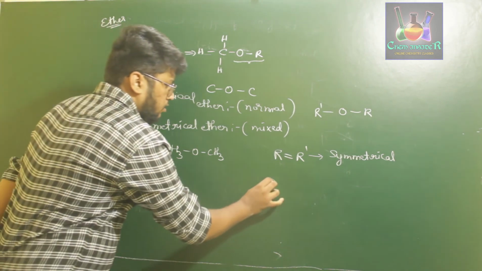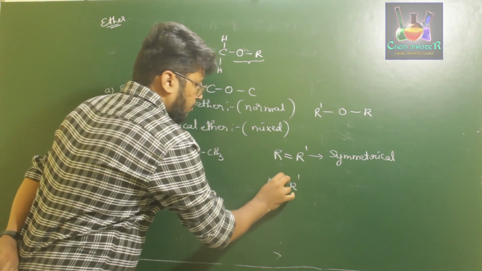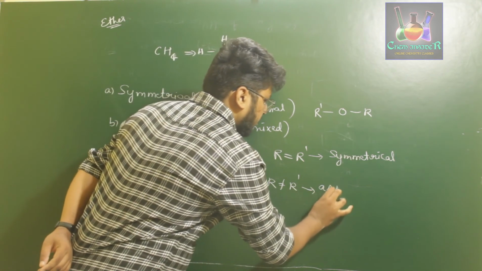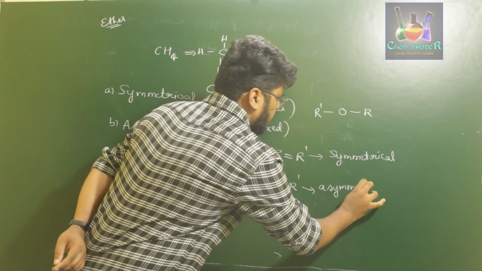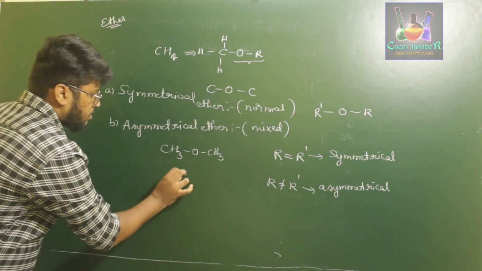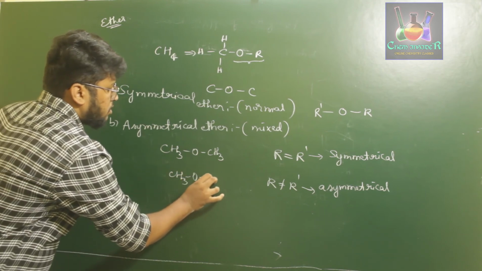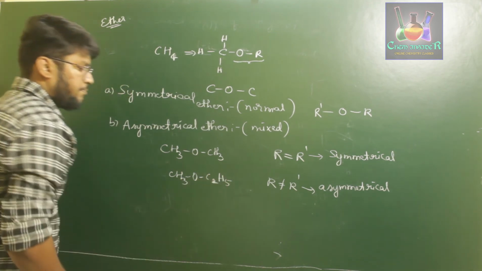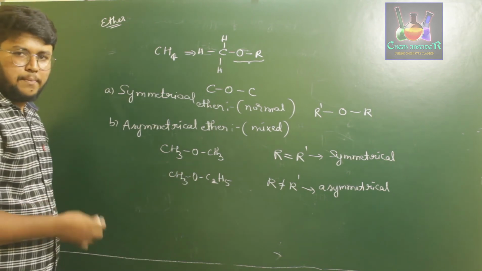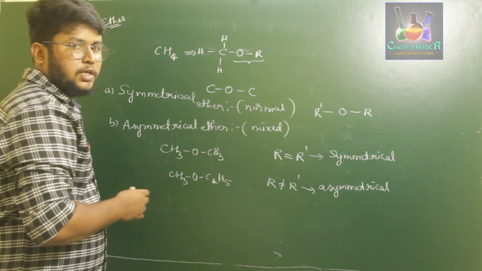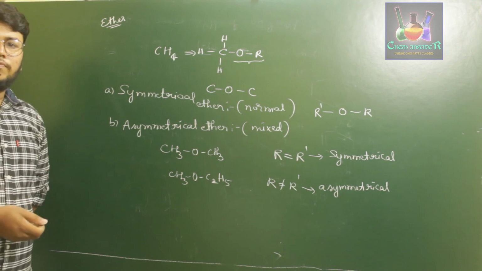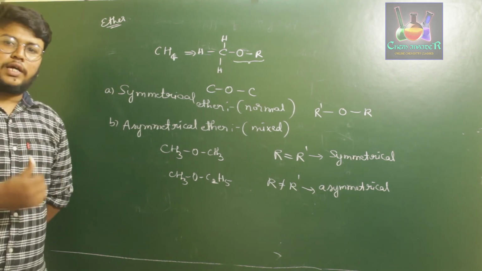If R is not equal to R prime, then we obtain asymmetrical ether, where CH3OC2H5 can be taken as an example. Here, the groups present on either side of the oxygen are not the same. Then those are called asymmetrical ethers or mixed ethers. Okay, so this is about the classification of alcohols, phenols and ethers.